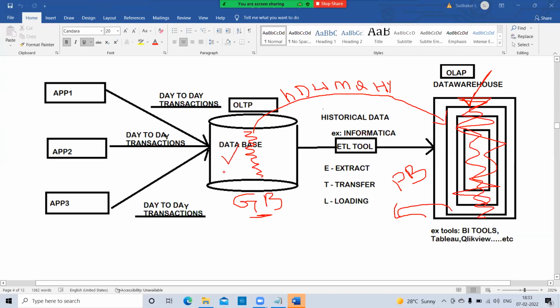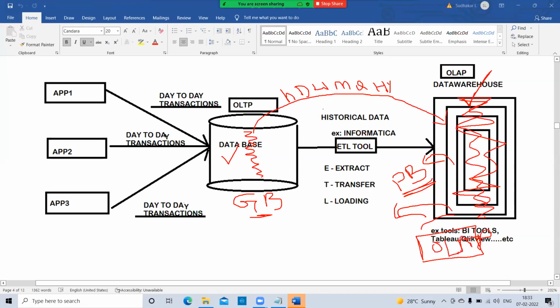But once your OLAP is full, what happens? The storage capacity of petabytes of memory is also full. Then what happens, sir? Nothing special happens. The people will take a second OLAP.